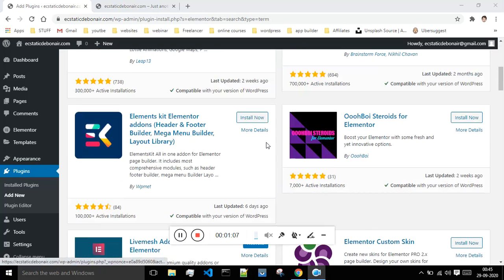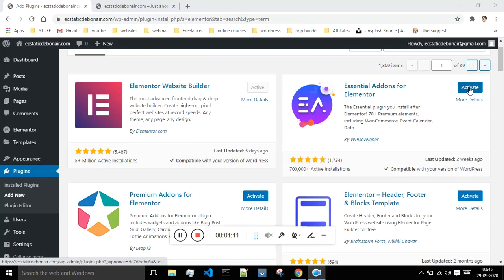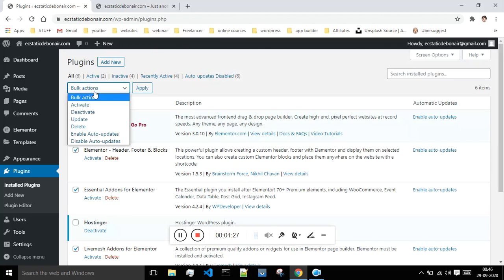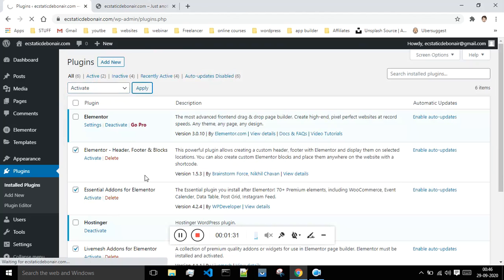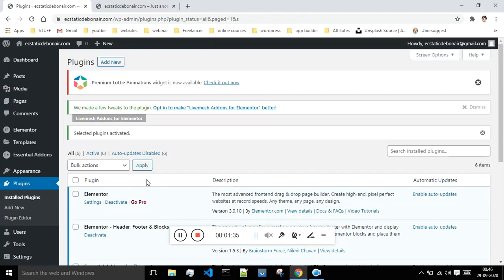Now I'm getting this option of activate. You can activate them by clicking on these buttons, or you can do one thing. You can just go to this installed plugin section over here, and you can activate all of them at once. Let me show you how to do that. Just select this option, and this option. Select this bulk action and say activate, and hit apply, and all of these plugins will get activated. As you can see, all the plugins have got activated.